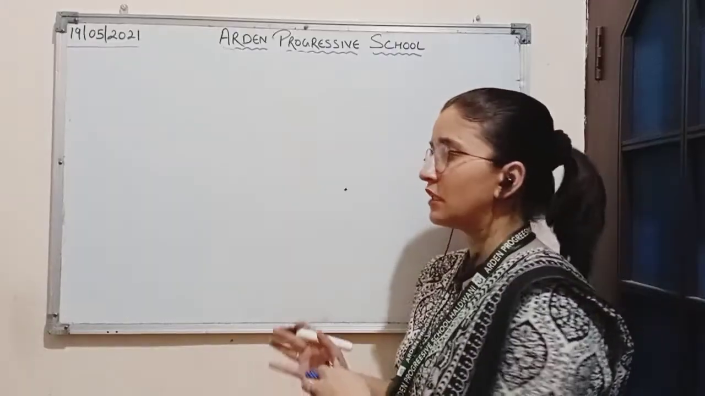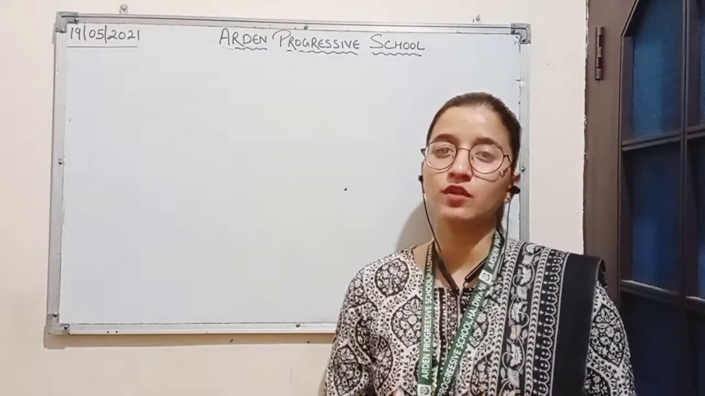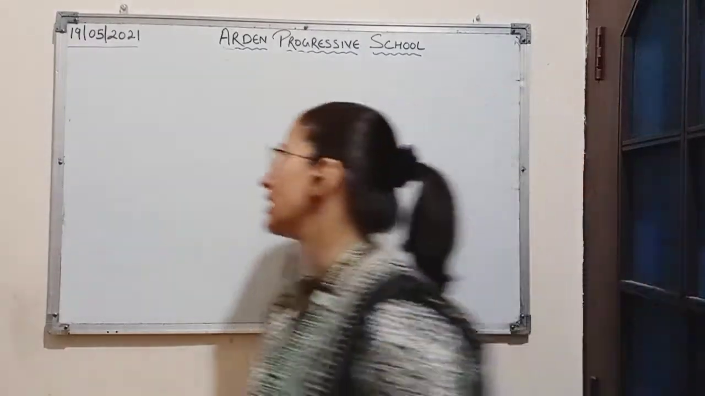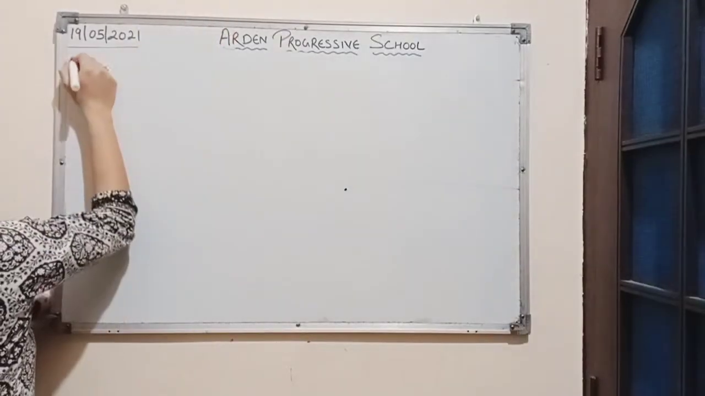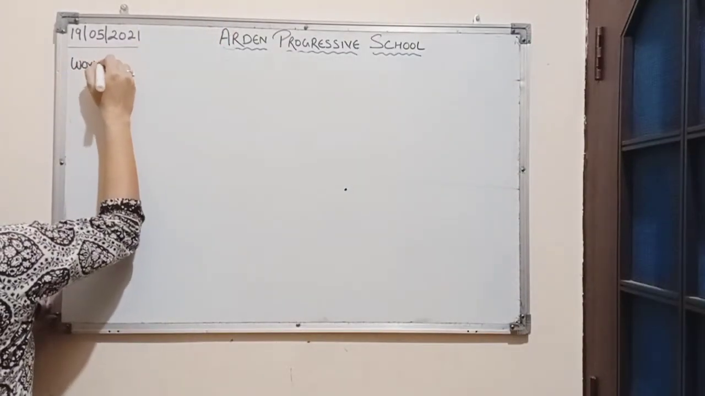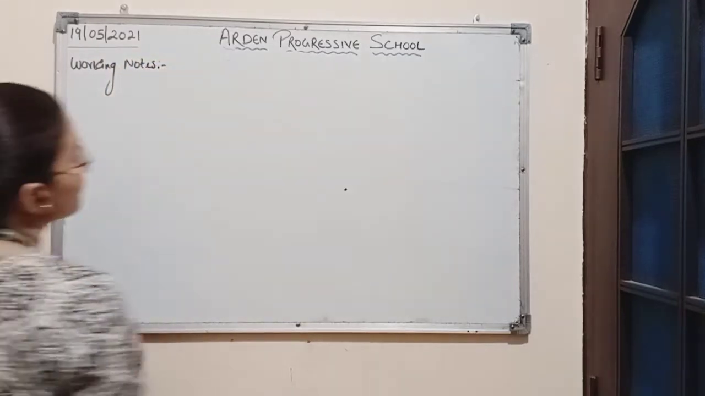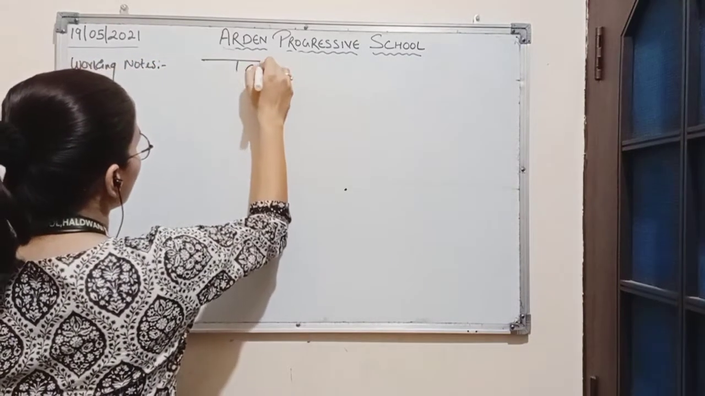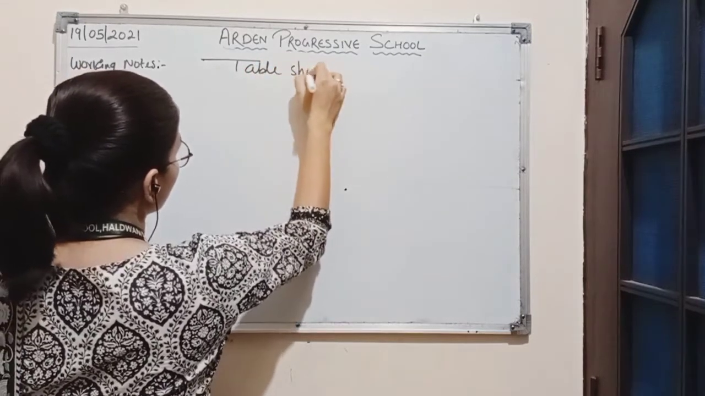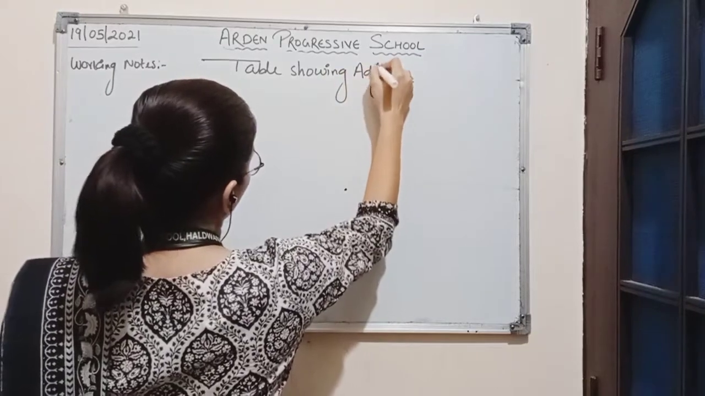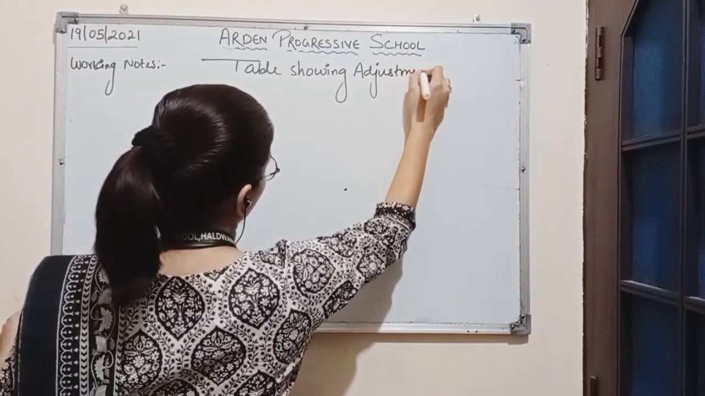So coming to the solution part, first we will draw the table showing adjustment and it will be shown as working notes. Here we will write working notes. Heading will be table showing adjustment.